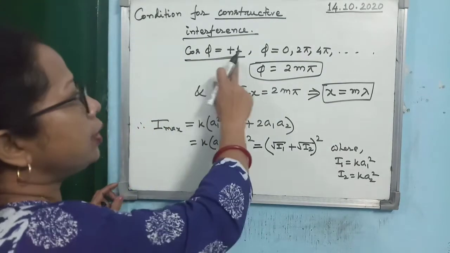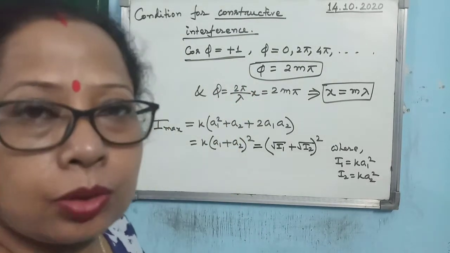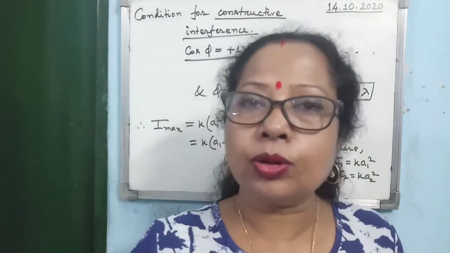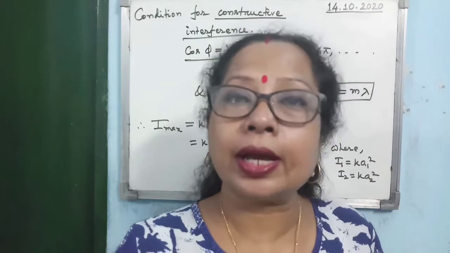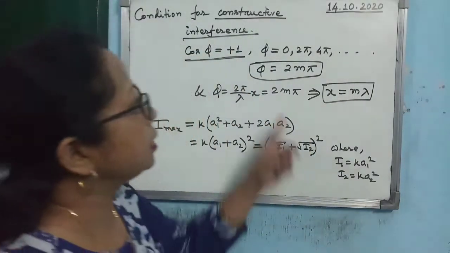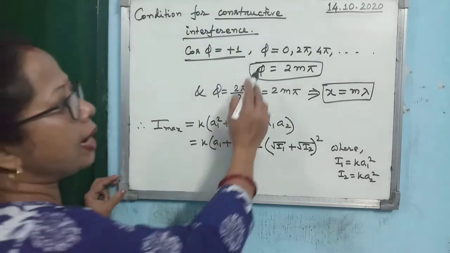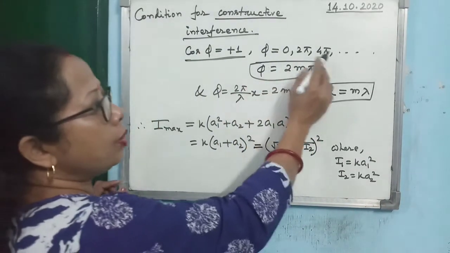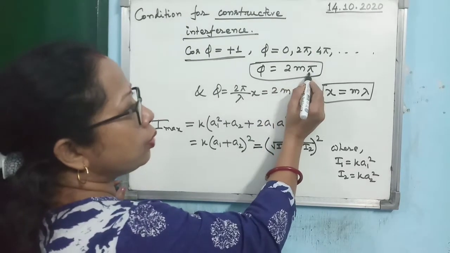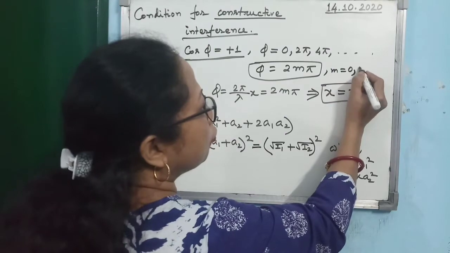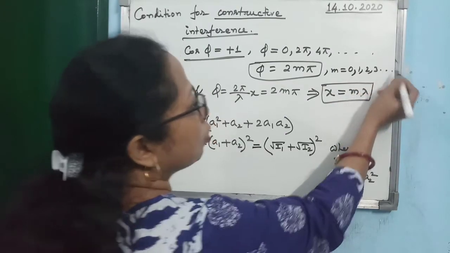So when cos phi will be plus 1, what is the general solution? I hope you can remember. Cos 0 is 1, cos 360 degree is 1. Alright, then cos 4 pi is 1. So you can write the general solution, that phi will be 0, 2 pi, 4 pi. Is that clear? So how can you write it? Phi is equal to 2m pi, where m is equal to 0, 1, 2, 3, and so on.